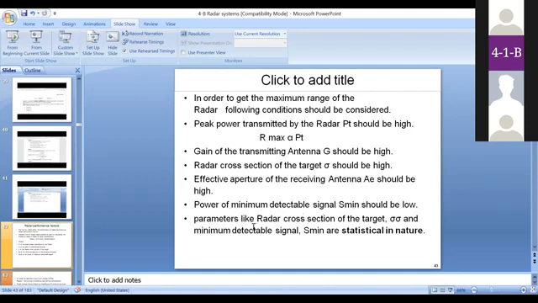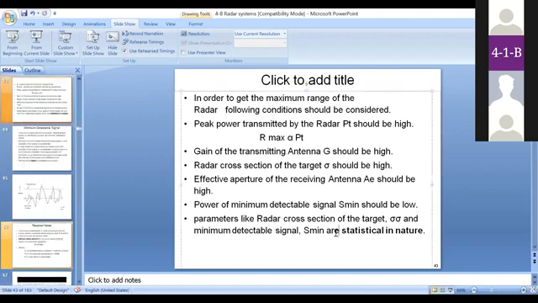Parameters like the radar cross section of the target, sigma, and the minimum detectable signal, S minimum, are all statistical in nature. That means random in nature. They are variable parameters, so the accuracy of the radar range equation is not up to the mark. In order to improve the accuracy, we should take care of the modified forms of the radar range equation. We should take care about these parameters, which are called performance factors, which influence the performance of the radar range equation.